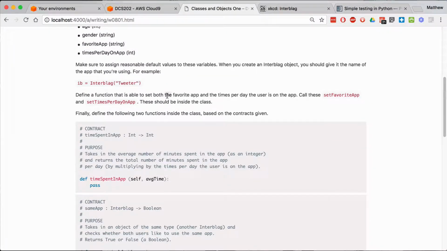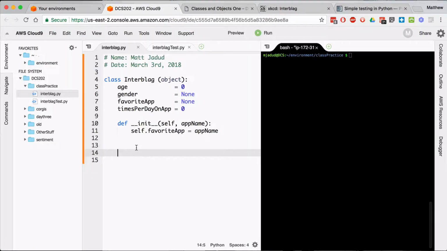Now, let's see. Define a function that is able to set both the favorite app and the times per day the user is on the app. Call these set favorite app and set times per day on app. These should be inside the class. Right, so I have to define a function called set favorite app. So def set favorite app.